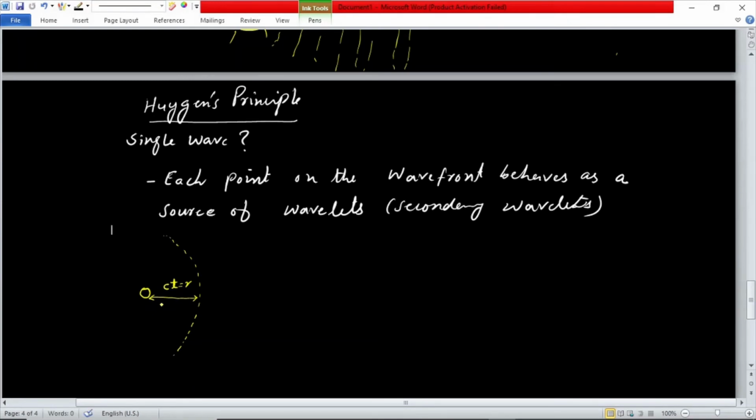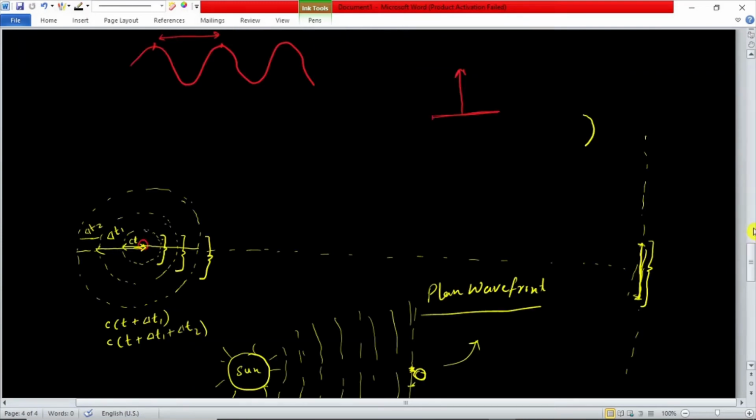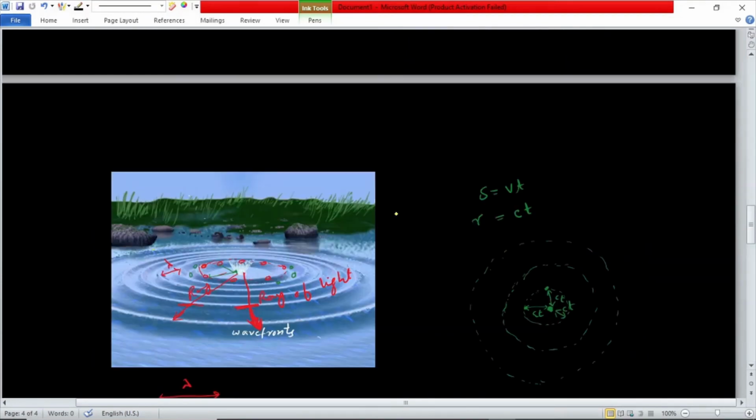Now, from the first wavefront, how does the light travel to the next wavefront? Just like you see in the previous slides, we have the first wavefront, and then this energy is also transferred to the next wavefront, and then the next, and so on. People asked Huygens, how does the light energy travel from one wavefront, how do we generate the next wavefront, and the third wavefront?